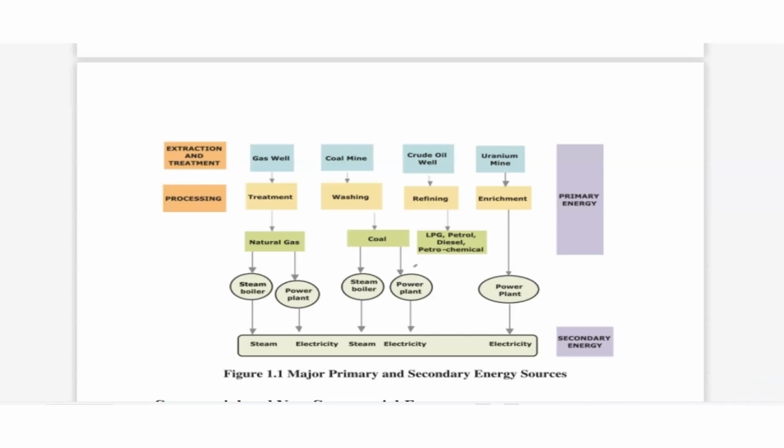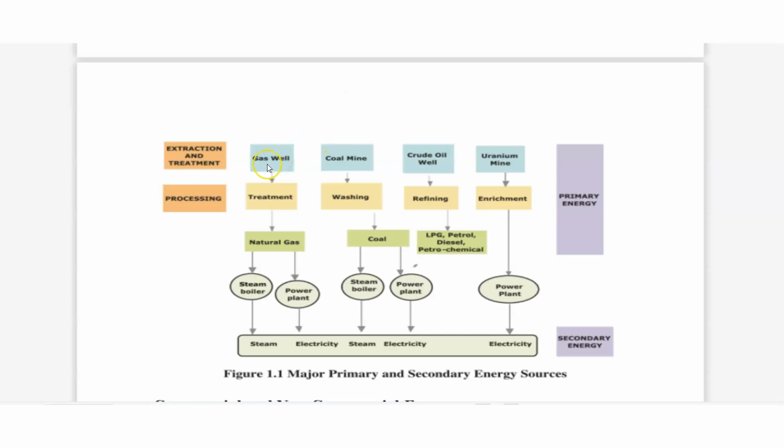See this diagram. This shows major primary and secondary energy sources. Here our first step is extraction and treatment. Up to this, it is primary energy. When it is converted into a usable form, this is secondary energy. After extraction and treatment, we do processing. After that we get our usable energy, which is otherwise known as secondary energy. What we get directly from nature is known as primary energy.